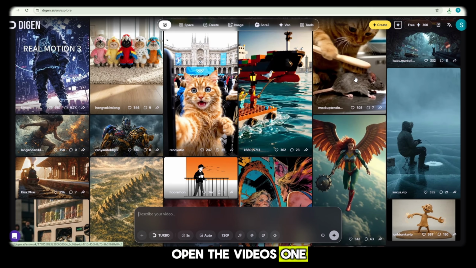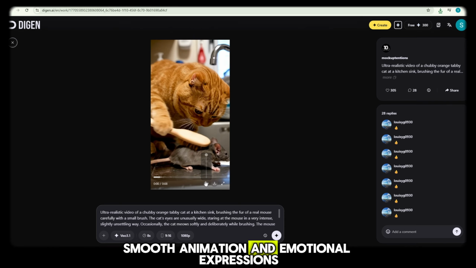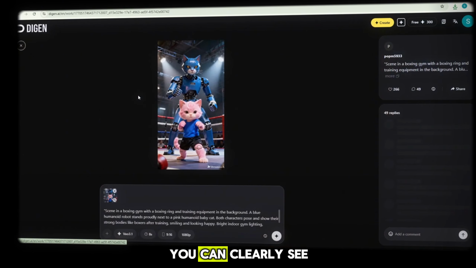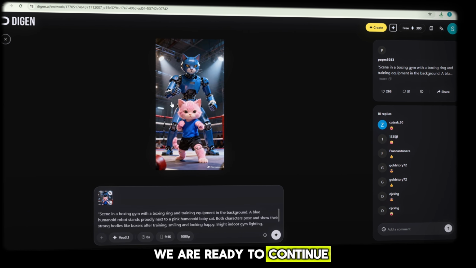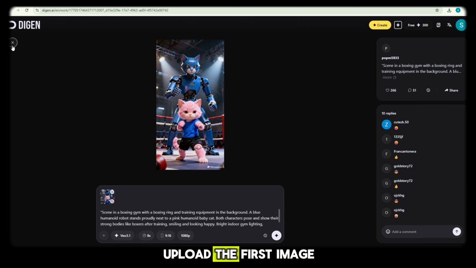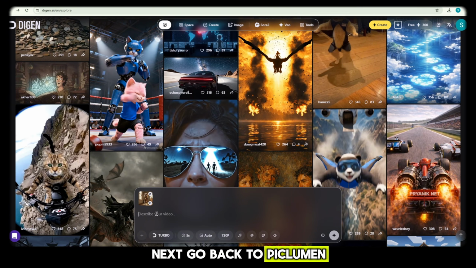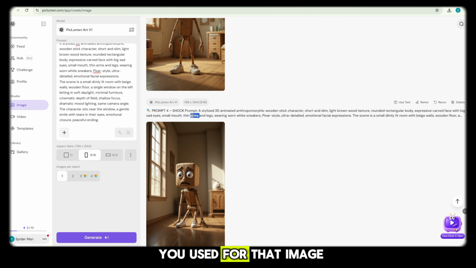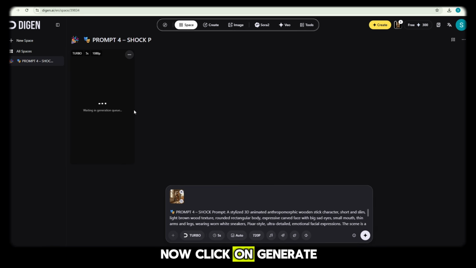Open the videos one by one. Look at the character movements, smooth animation, and emotional expressions. You can clearly see the quality is very good. If you like it, we are ready to continue. Now let's start creating our own video. First, upload the first image that you created using Piclumen. Next, go back to Piclumen, copy the same prompt you used for that image. Paste this prompt into Digen AI. Now click on Generate.